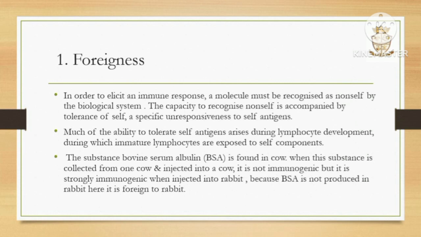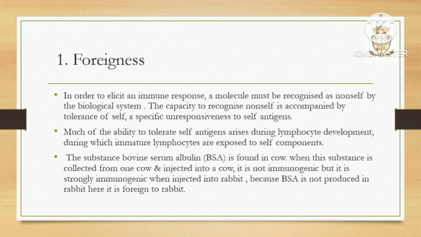In order to elicit an immune response, a molecule must be recognized as non-self by the biological system. The capacity to recognize non-self is accompanied by tolerance of self, a specific unresponsiveness to self-antigen. Next point, much of the ability to tolerate self-antigen arises during lymphocyte development, during which immature lymphocytes are exposed to self-components. Example, the substance bovine serum albumin, BSA, is found in cow.